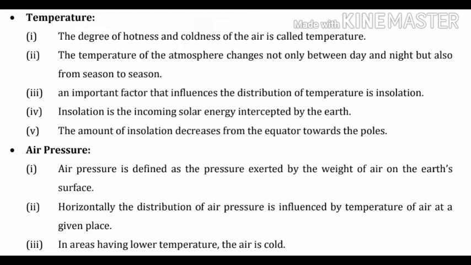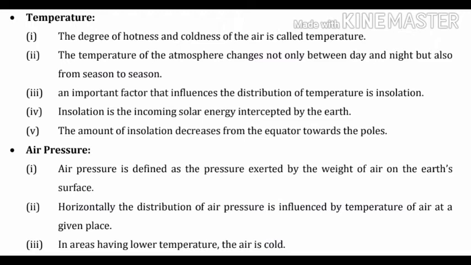Point number 5. The amount of insolation decreases from the equator towards the poles. The meaning of insolation is solar radiation received in the Earth's atmosphere or at its surface. Only approximately 52% of this insolation.